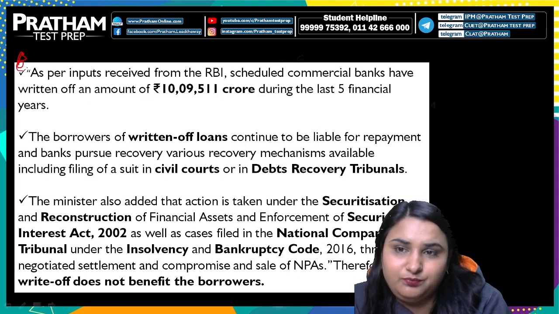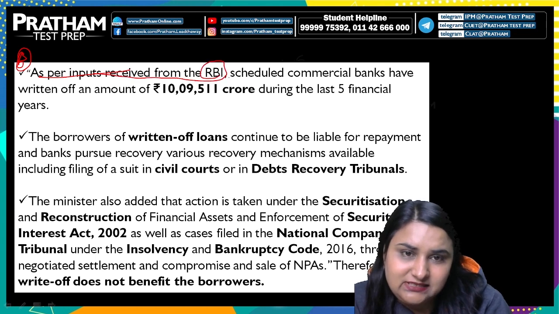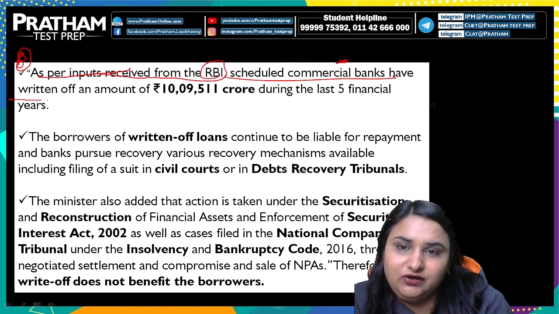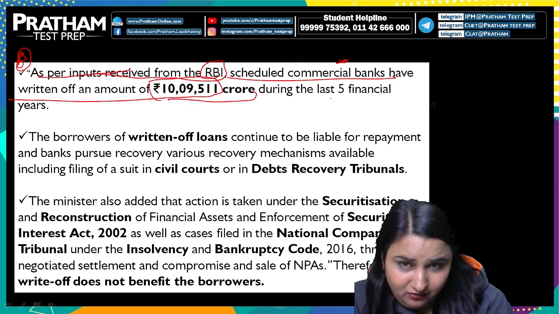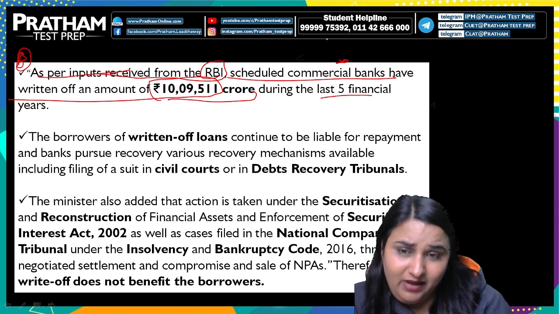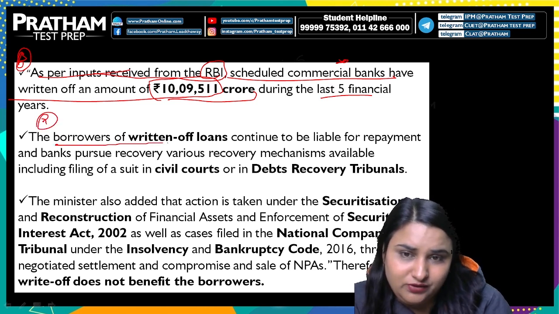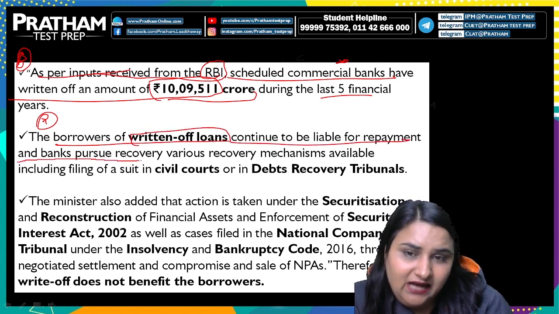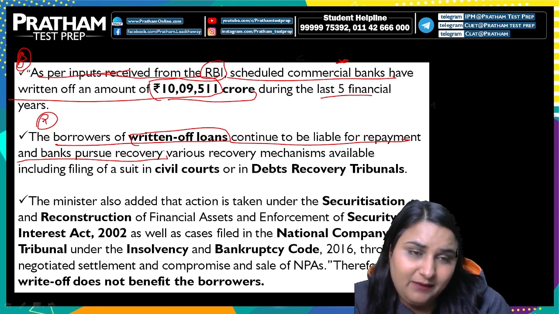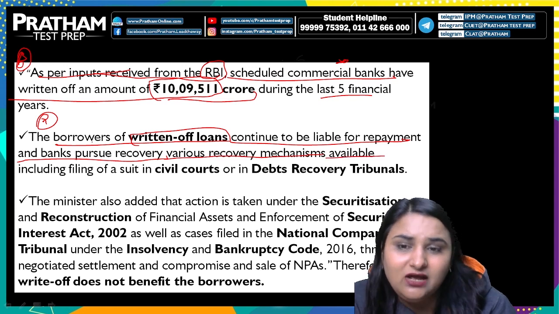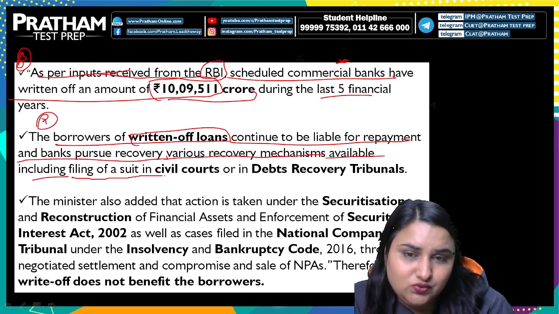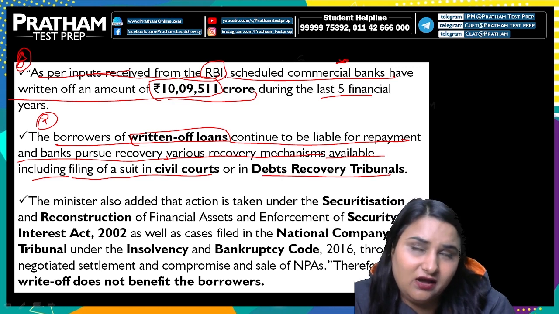Now, as per the inputs received from RBI, scheduled commercial banks जो हैं, they have written off an amount of around 10,09,511 crores loan, और ये हुआ है पिछले 5 सालों में. And if we talk about the borrowers of the written off loans, they continue to be liable for the repayment, and banks के पास जो बचे आप कह सकते हो responsibility of recovering, the various recovery mechanisms they can adopt that are available, like filing of a suit in civil courts or debt recovery tribunals. They can take those actions against the borrowers.